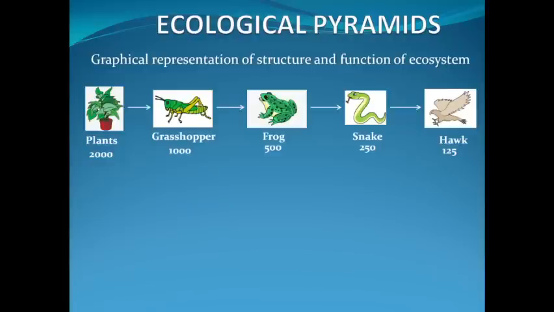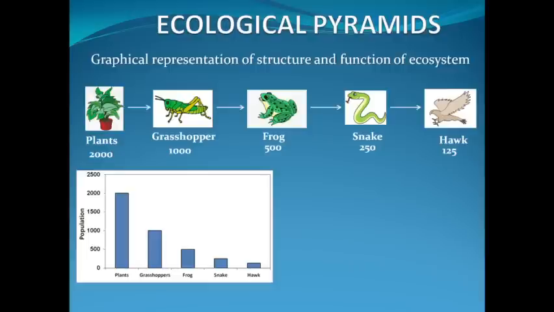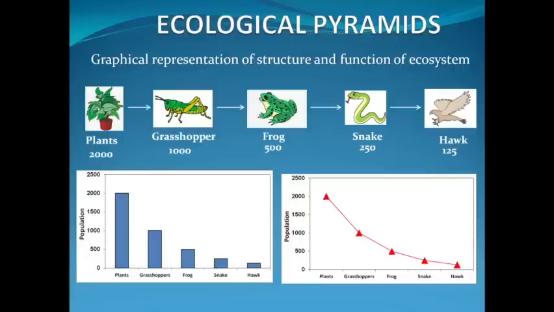The common ways of representing such data are bar graphs, in which individual organisms' populations can be represented through bar lines. Another way could be line graphs.